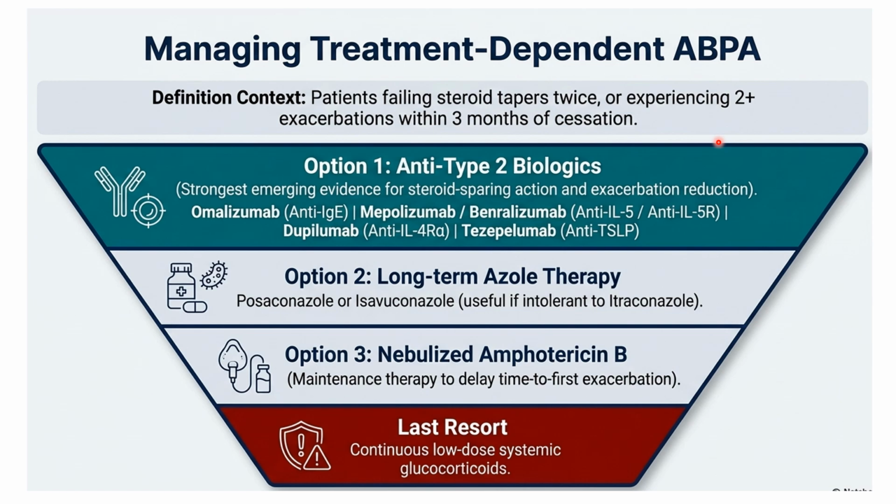So in this situation, what are you going to do? In the guideline, they recommend biologics, directly start the biologics. Otherwise, second option, we can go for long-term azole therapy: posaconazole, isavuconazole. Or option 3, we can nebulize amphotericin B. The last option is low dose systemic steroid, because of the side effect profile.